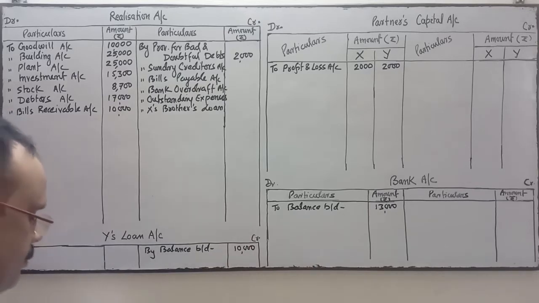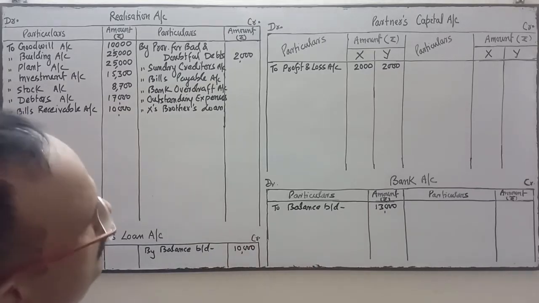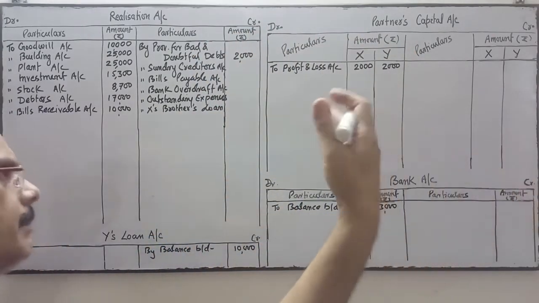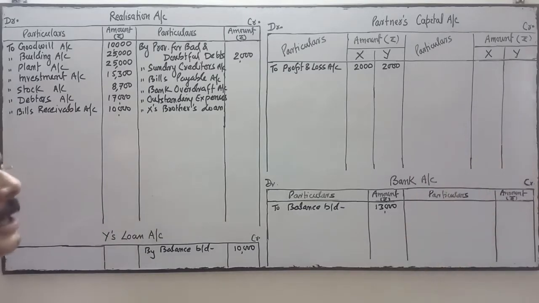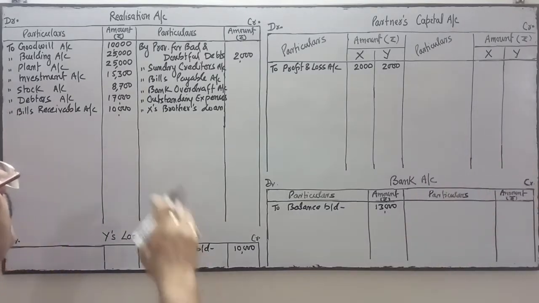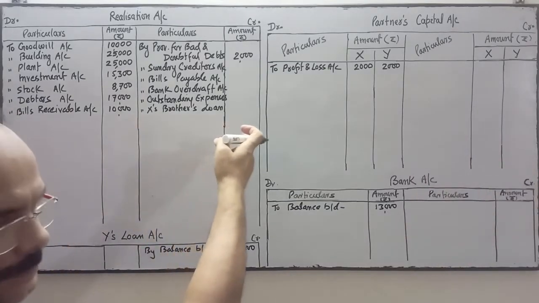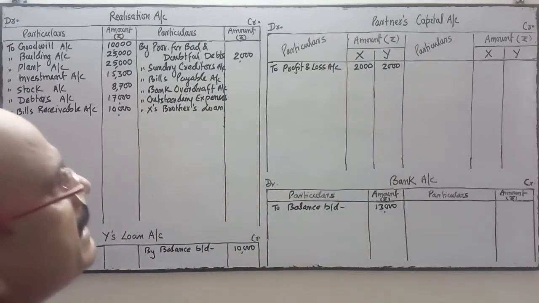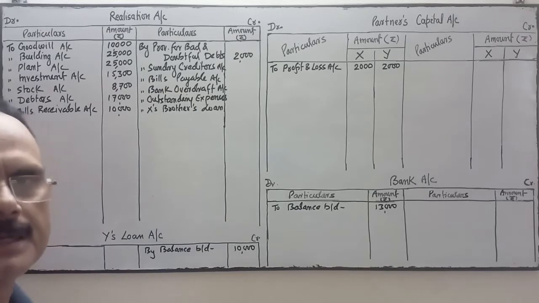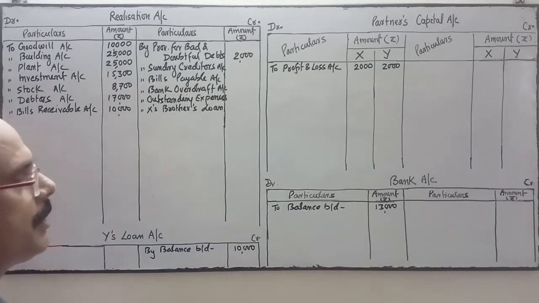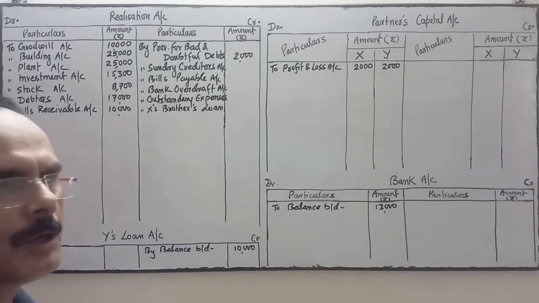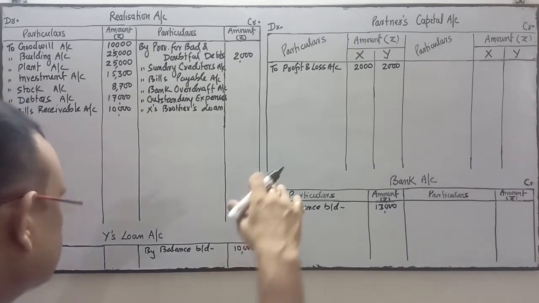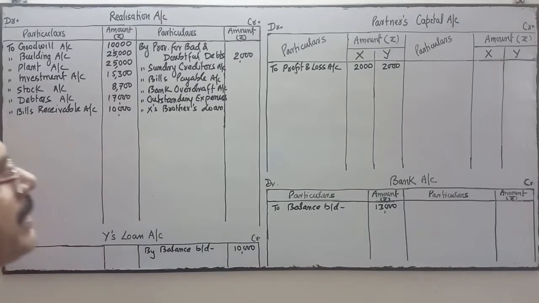Thereafter, investment fluctuation fund. Investment fluctuation fund will be transferred to the partners' capital accounts, as we transfer general reserve, because that reserve is not being utilized. It will be shown on the credit side of the partners' capital accounts.